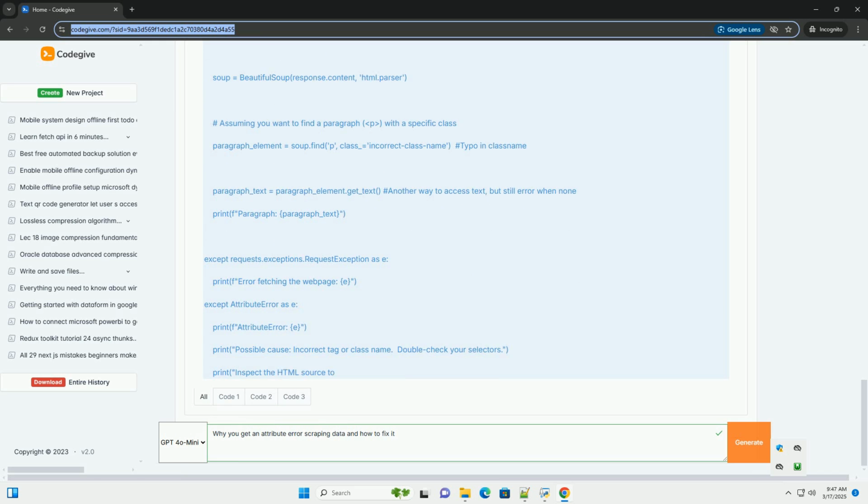product_name = product_name_element.text if product_name_element else "Name not found". This is a concise way to check if product_name_element is None. If it is, the variable product_name will be assigned the string "Name not found"; otherwise, it will extract the text from the element. We do the same for price_element and image_element.